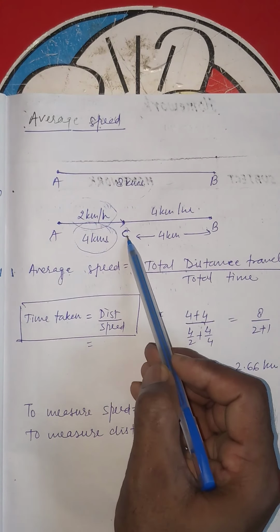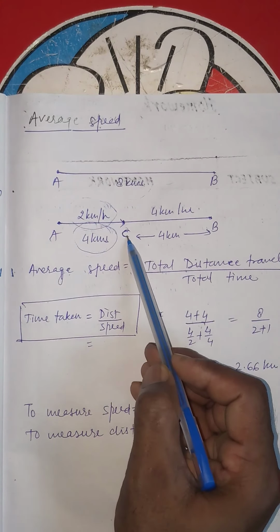The total distance traveled here is 4 kilometers plus 4 kilometers. Now the time taken to cover the total distance by the object: we know that time taken is equal to distance upon speed. The first distance, 4 kilometers, upon the speed of 2 kilometers per hour.